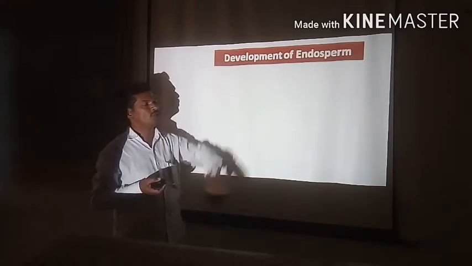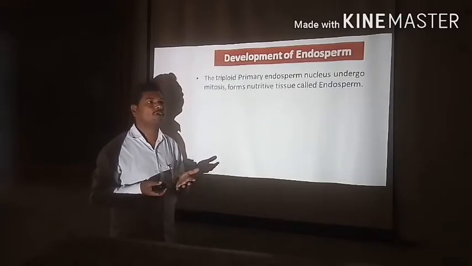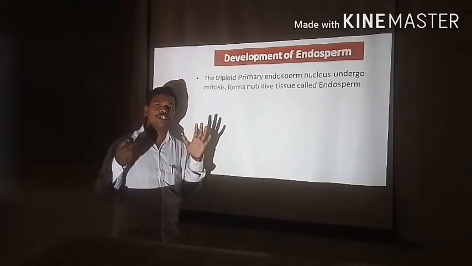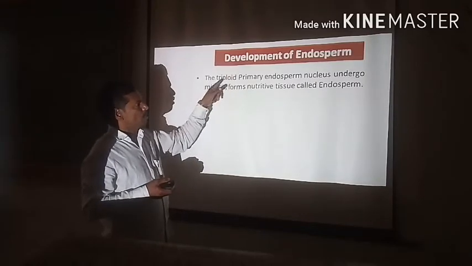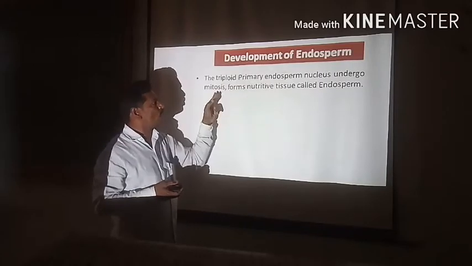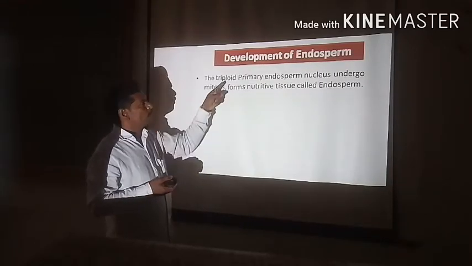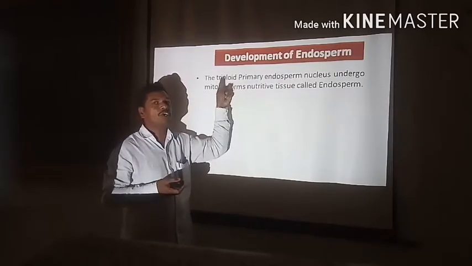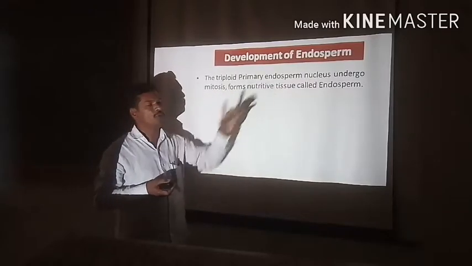First we have to discuss the development of endosperm, then the development of embryo. In short, these are the post-fertilization changes. See here, the development of endosperm. The triploid primary endosperm nucleus undergoes mitosis. What happens as concerns the development of endosperm? First, the triploid primary endosperm nucleus, that is the triploid PEN structure, undergoes mitosis and forms the nuclear tissue, which is called